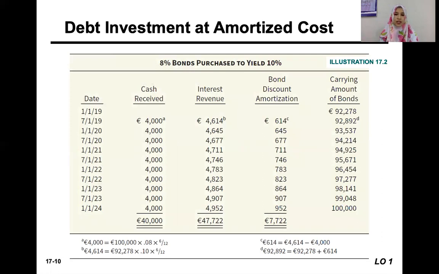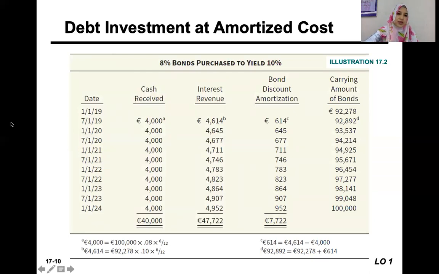And for bonds, I think you have learned somewhere in a financial management course that we have to prepare the amortization table for the bond, indicating the amortized cost and the interest revenue for each period. Because the interest is paid semi-annually, on 1st July and 1st January, so 2 times a year.